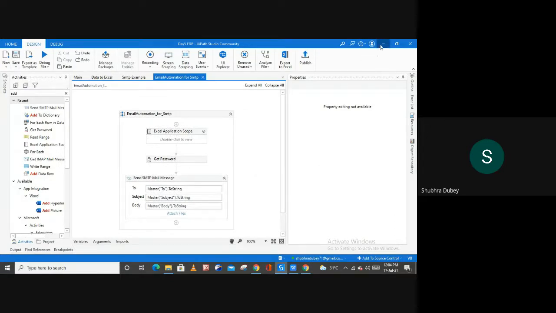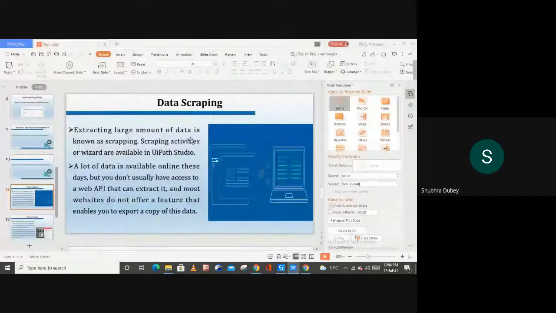So this is all about the email automation from my side, and now let me start the new topic, which is data scraping, right?